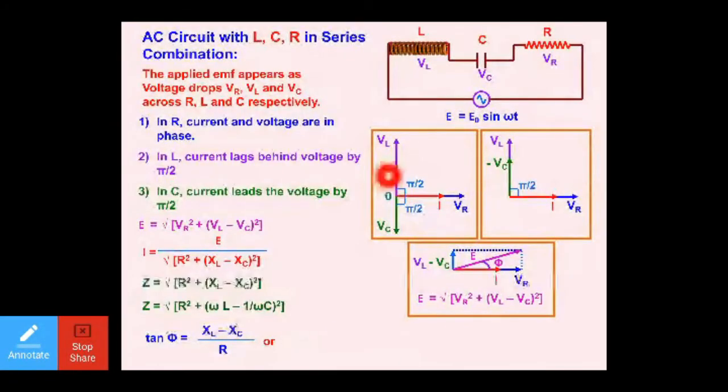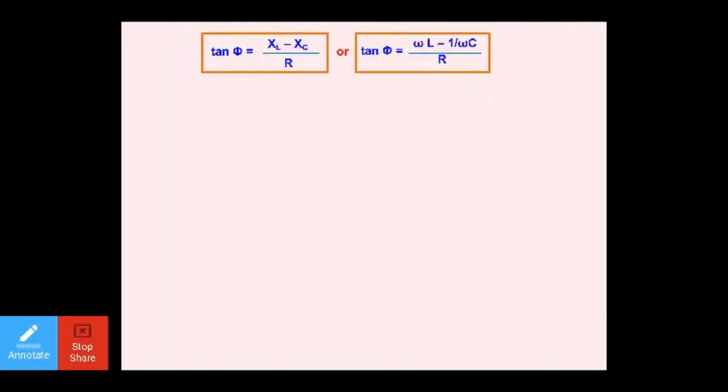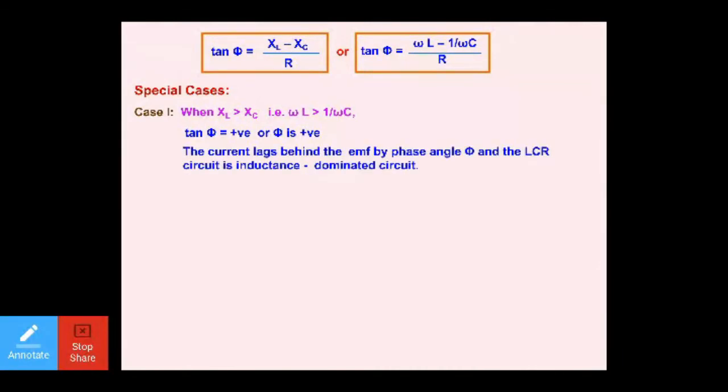If you see from here, it is an inductor. The potential is leading in the case of an inductor, and current is lagging behind. So once you have VL, the potential drop across the inductor. I'm sorry, let me clear this up. Previously I said by mistake that current is leading in the case of an inductor. No, it is voltage, EMF, that is leading in the case of an inductor. So this is what they want to write here.